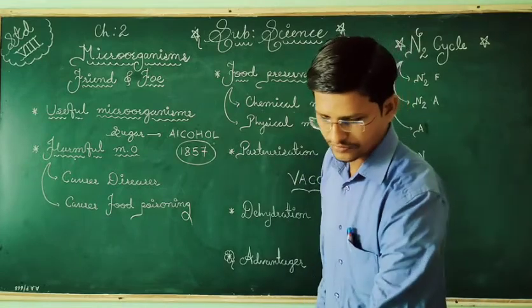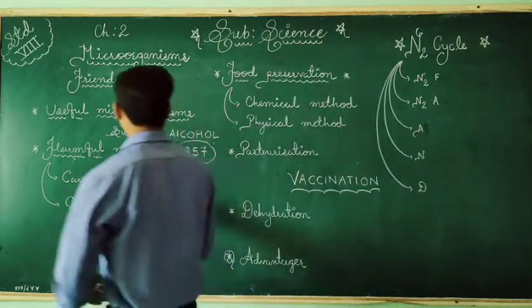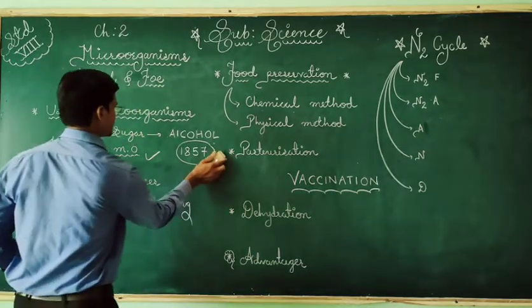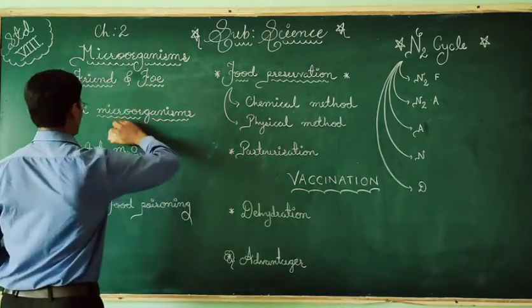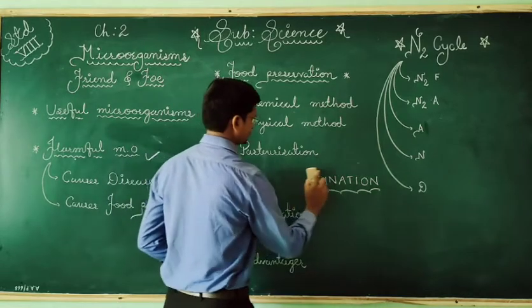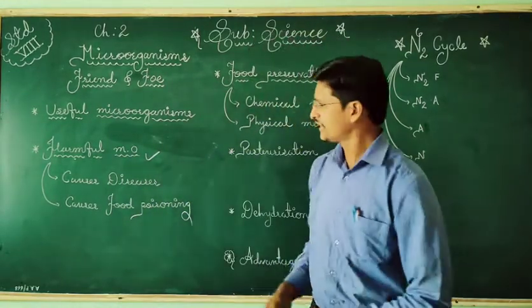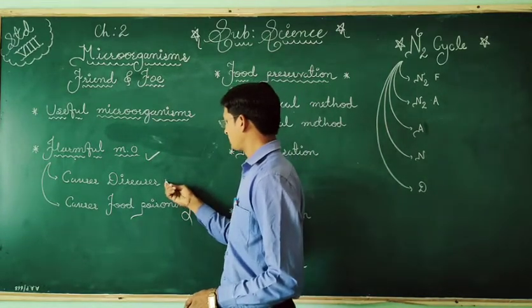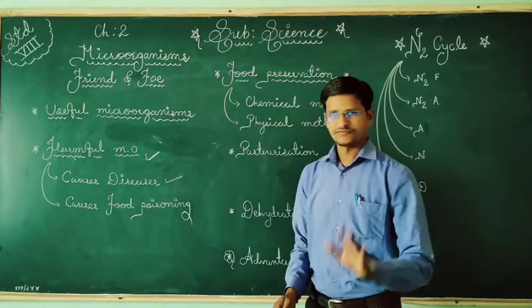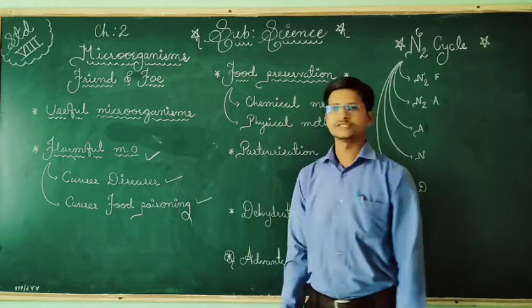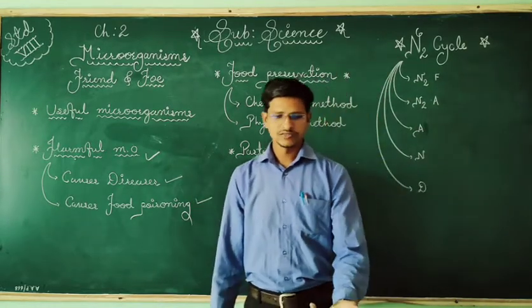Now, harmful microorganisms. So we are coming to the next topic, harmful microorganisms. Generally, microorganisms cause diseases first, and second, they cause food poisoning. Diseases mean what?